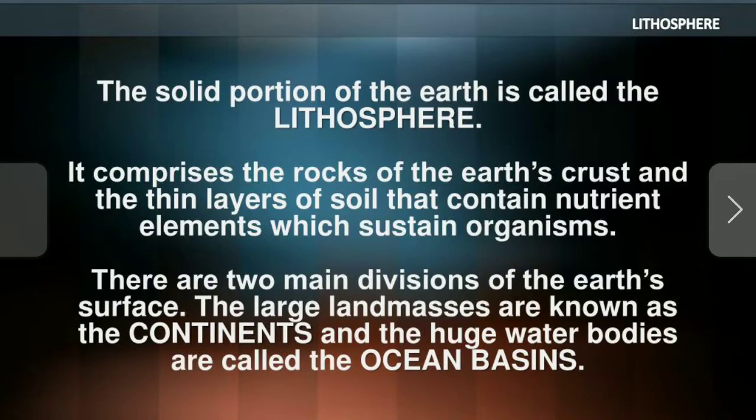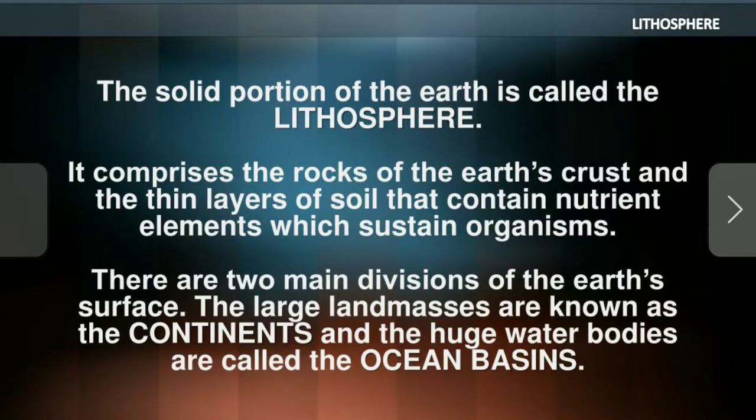It comprises the rocks of the Earth's crust and the thin layers of the soil that contain nutrient elements which sustain organisms. There are two main divisions of the Earth's surface: the continents, and the huge water bodies called ocean basins.